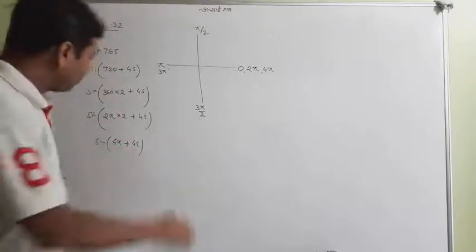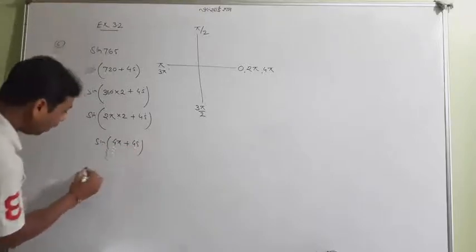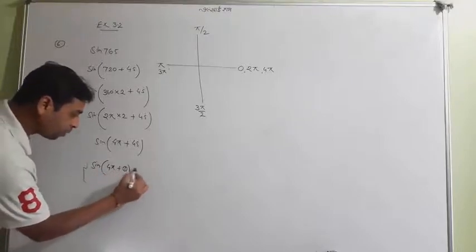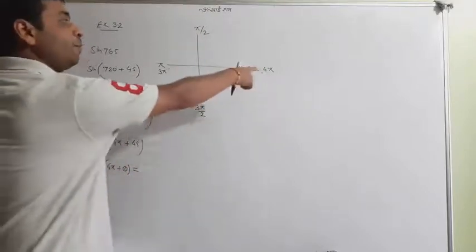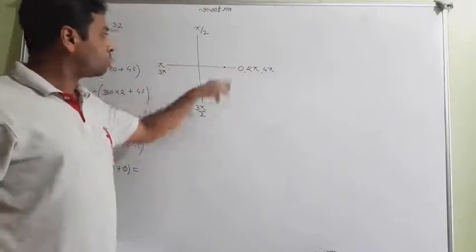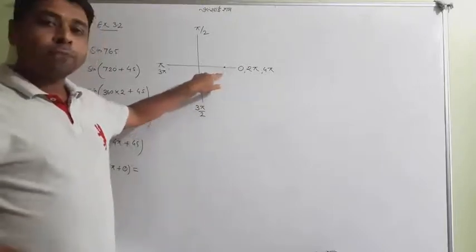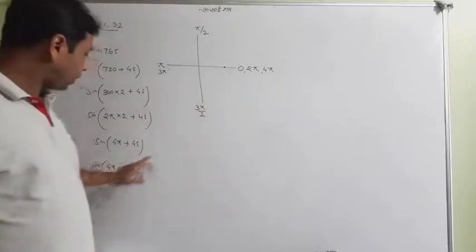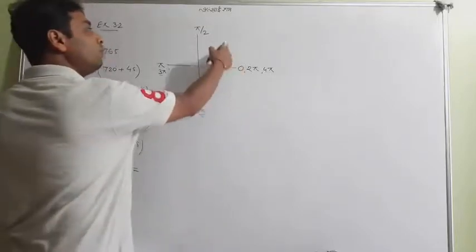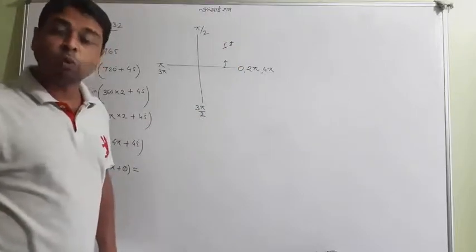Now students, it is 4 pi plus theta. Here theta is 45. I use the formula sine of 4 pi plus theta. So where is 4 pi? Definitely 4 pi is here. I don't want to rotate 1, 2, 3, 4 times, but I just want to tell you that the final position of 4 pi is there, right? And it is plus, so 4 pi plus theta, in which quadrant will it go? In the first quadrant. In the first quadrant all are positive, so no change.